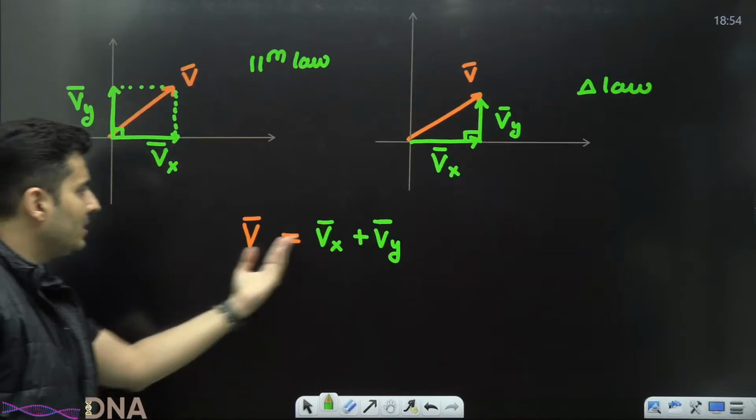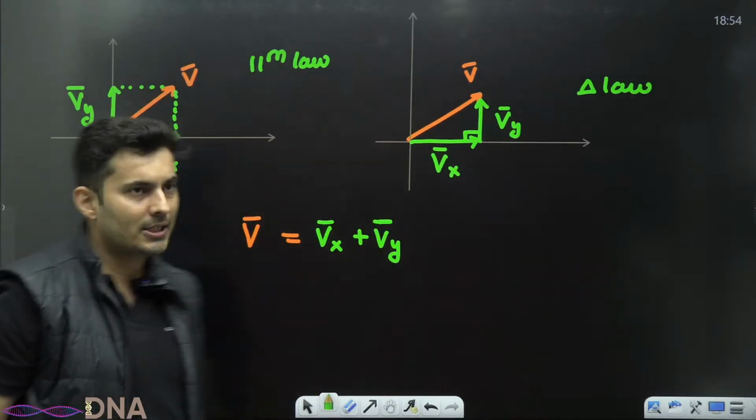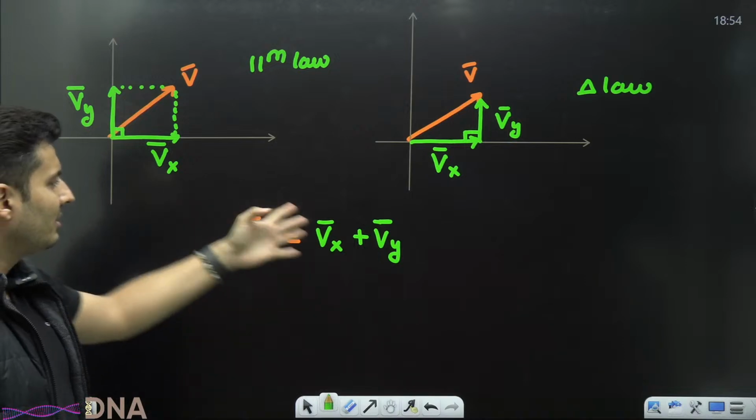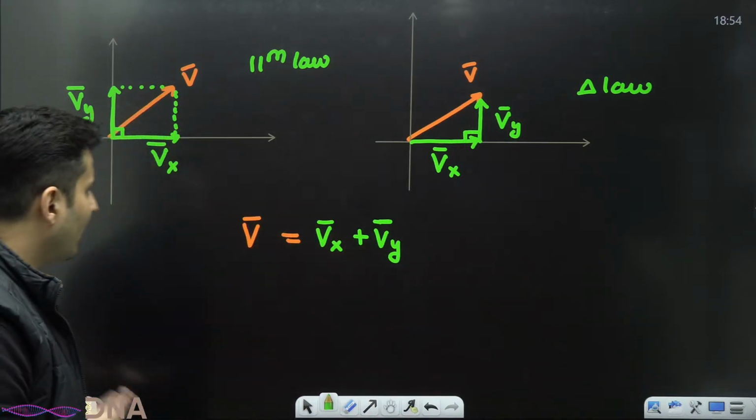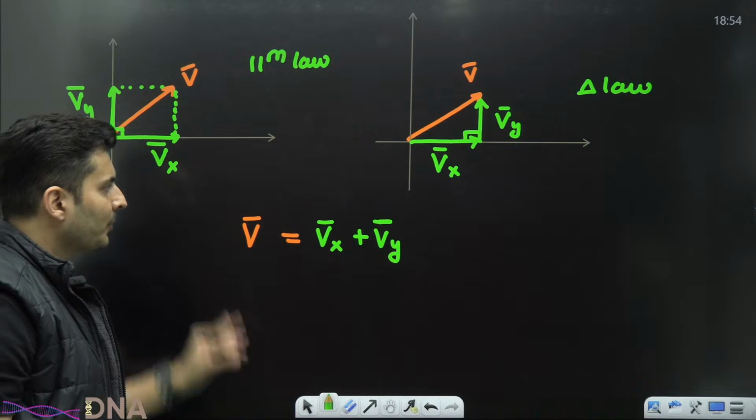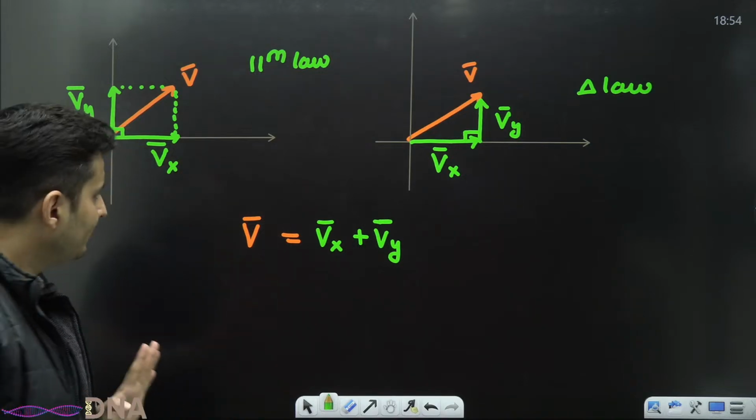In 2-dimension, I just need 2 axes or 2 directions or just 2 components. Usually this is what we'll be doing. 3D questions are very rare. Even if one comes, it is very straightforward. Is this part clear, everyone?